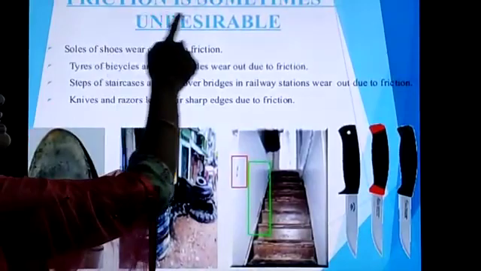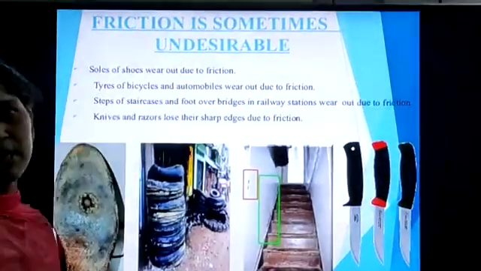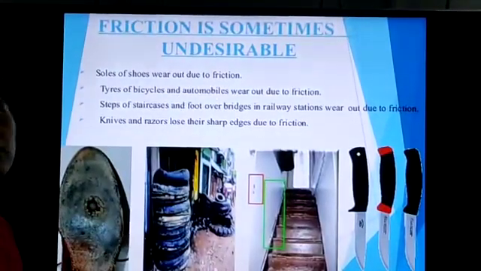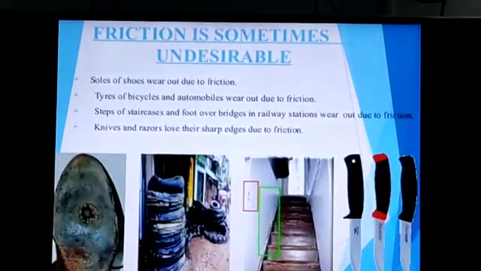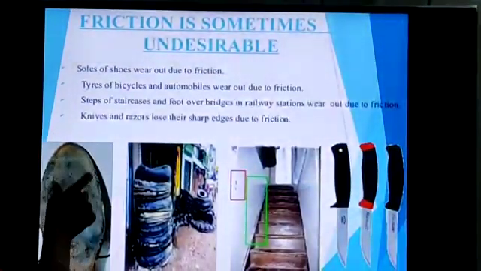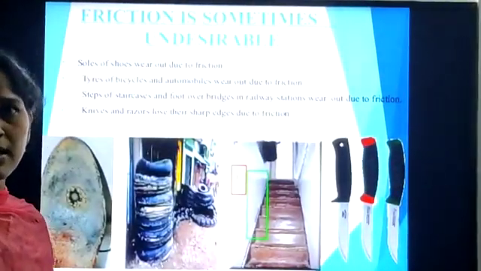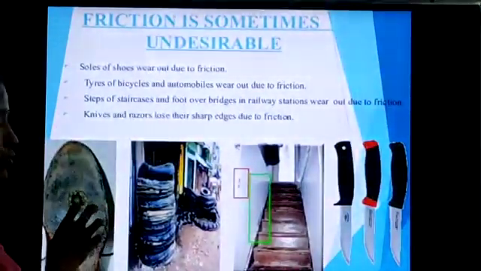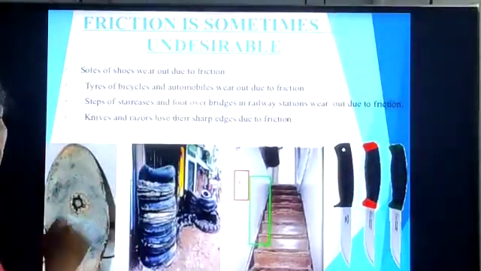And the next one is friction is sometimes undesirable. Just now I told undesirable means disadvantages. So let us discuss one by one. First of all, soles of shoes wear out due to friction. See, when we observe the shoes, bottom side, that means the soles of shoes wear. Suppose we are using our shoes continuously, after some days, the soles of the shoes wear out. Wear out means here nothing but they spoil or otherwise they get damaged. Continuously if we are using, there is a friction between the ground and the shoes. After some days, the soles of the shoes wear because of friction.